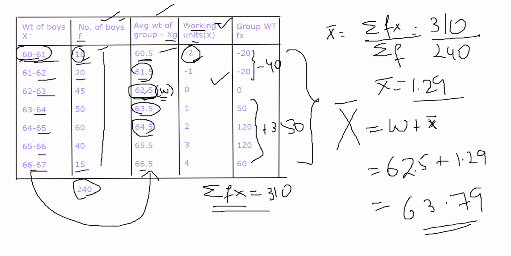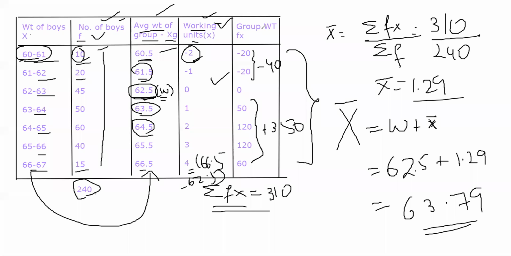And what I do is I will deduct that from each of these values of average weight. So 60.5 minus 62.5, I will get minus 2. 61.5 minus 62.5, I'll get minus 1. 62.5 minus 62.5, I will get 0. I will keep on doing that till I get these values. So the last value will represent 66.5 minus 62.5. ठीक है? I am getting 4 from that. अब यहां से क्या करता हूं मैं, I will multiply this frequency and the working units, xf, so that I will get the group weight of that working class.